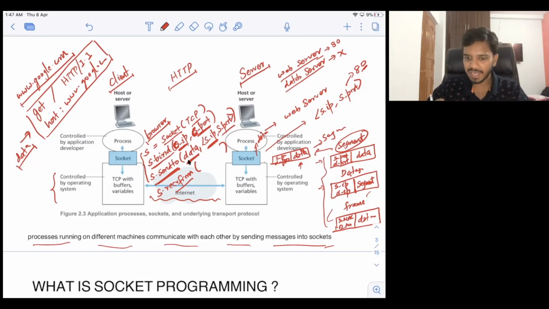Now, if you have a port number, what will happen? The transport layer here will know that on port number 80 the web server is running and on port number X the database server is running. It will see that this client wants to send data to port number 80. So the transport layer on the server will direct whatever message is there to the port 80 process. With every port number, a process or a socket will be associated. Through that socket, it will pass the data, and that socket will then pass the data to the process. That's why port numbers are needed. Port numbers help in differentiating different network processes that are running on the same system.